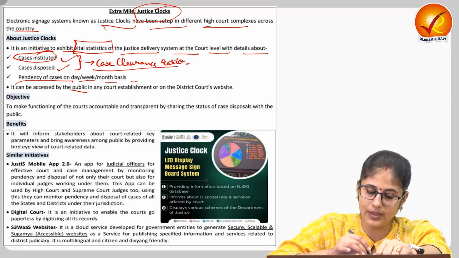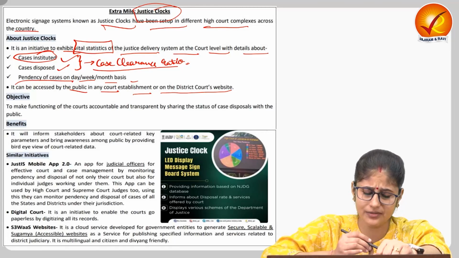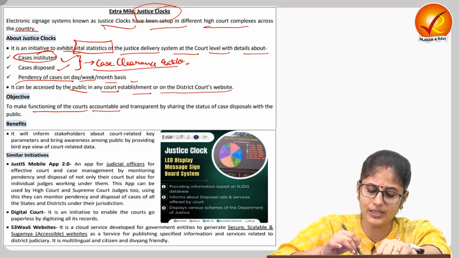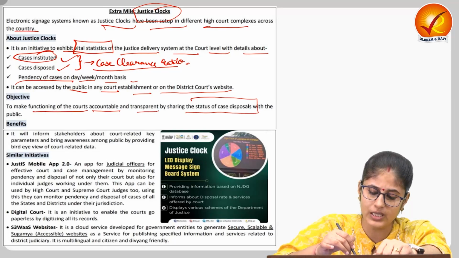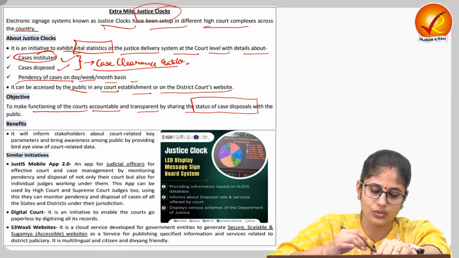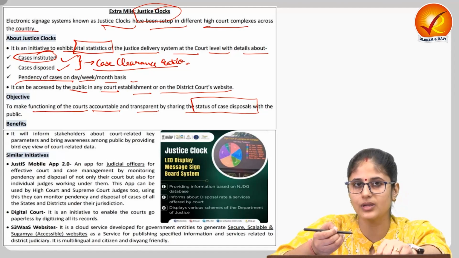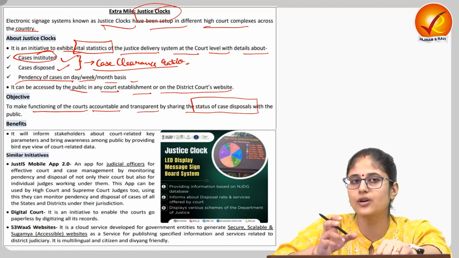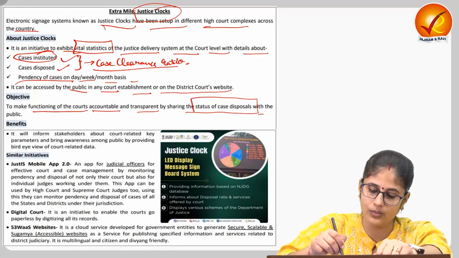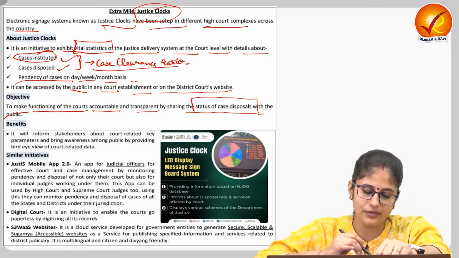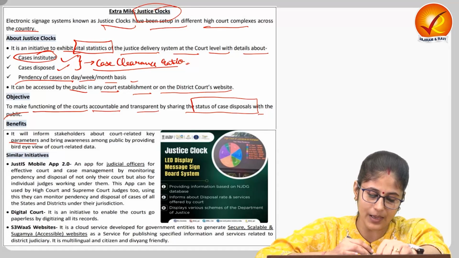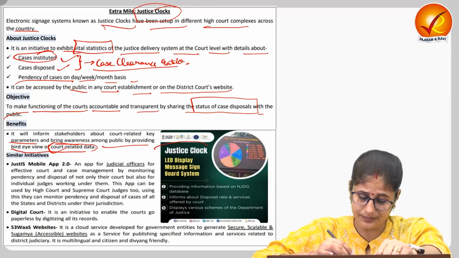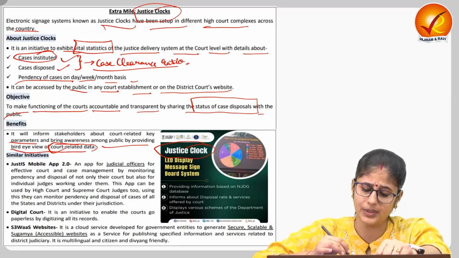It can be accessed by the public in any court establishment or on the district court's website. The objective is to make the functioning of courts accountable and transparent by sharing the status of case disposals. So through this very justice clock, we get to know the status of pendency of cases in a particular court with the public. The benefit being, it will inform the stakeholders about court-related key parameters and bring awareness among the public by providing a bird's-eye view of court-related data. So this is the information which is displayed on this justice clock.